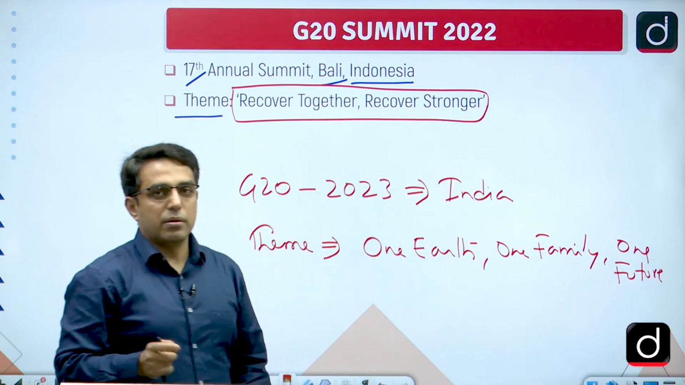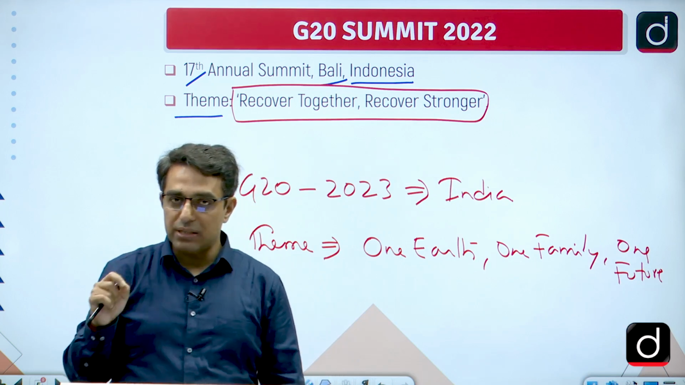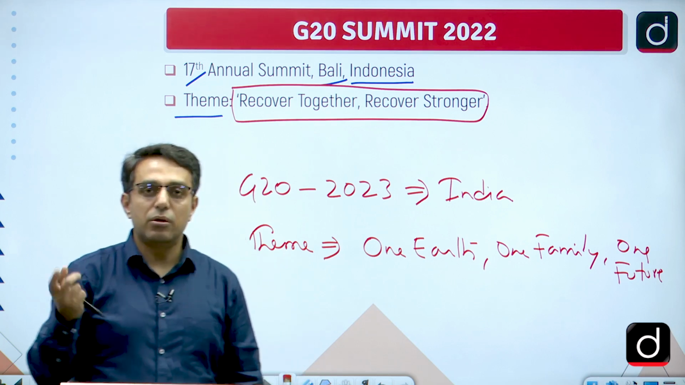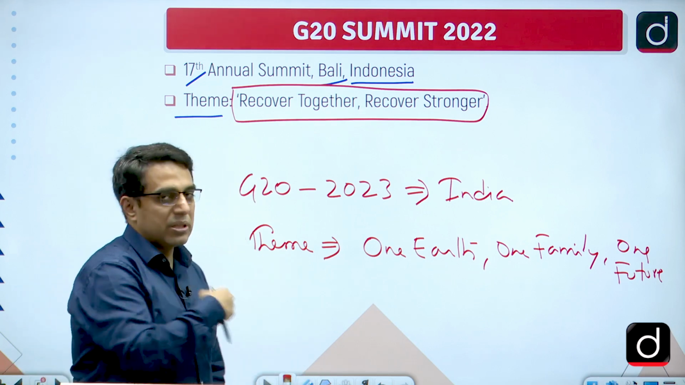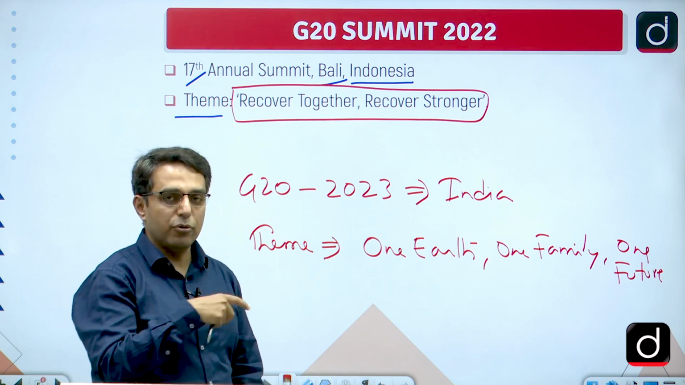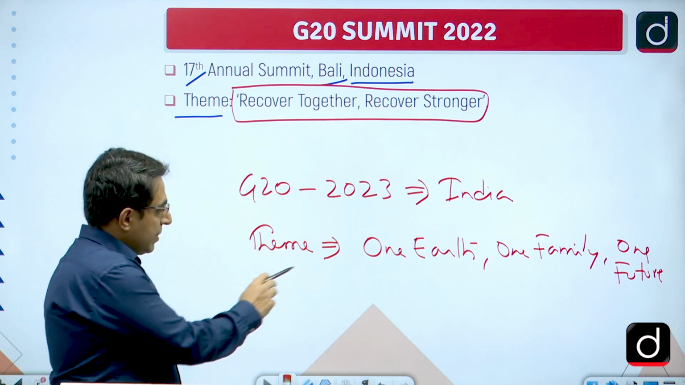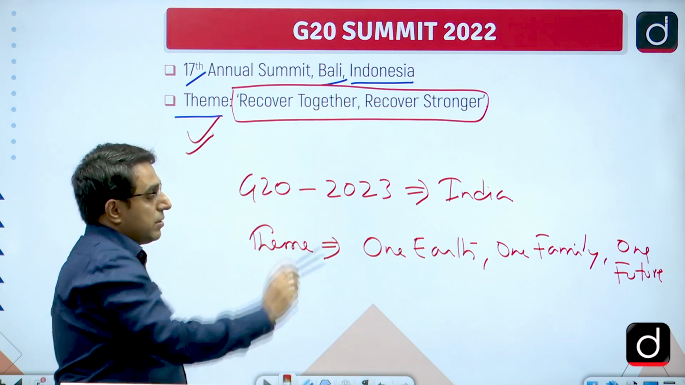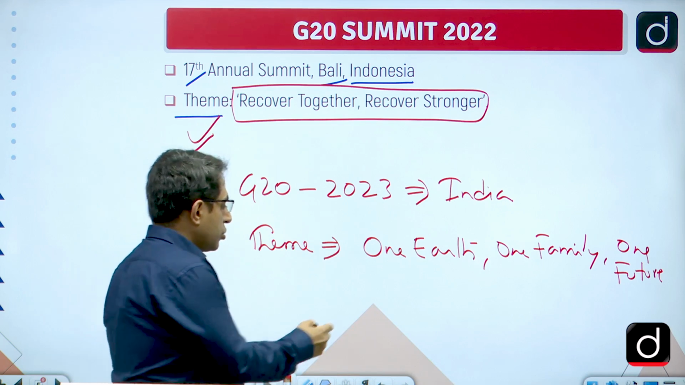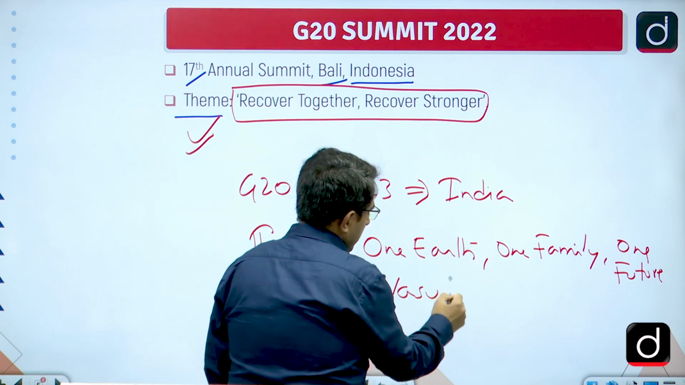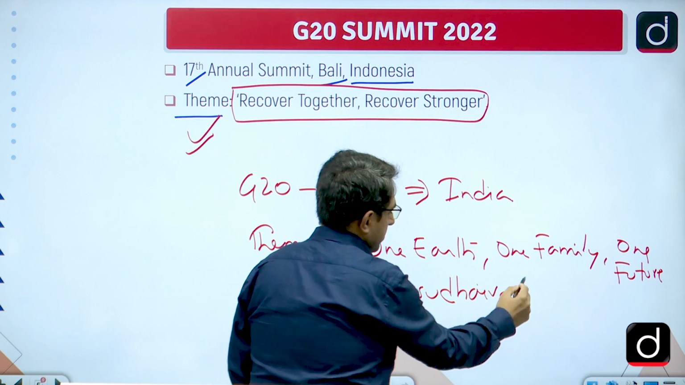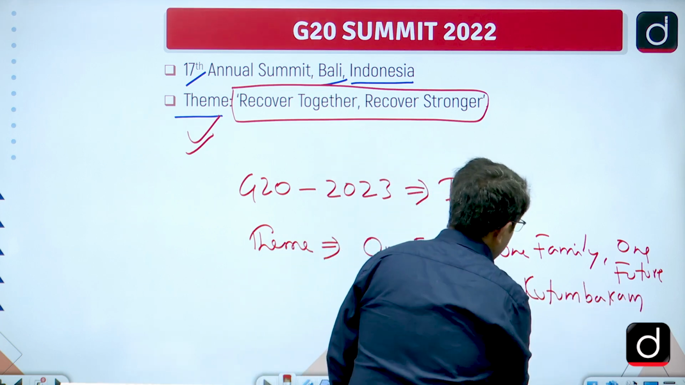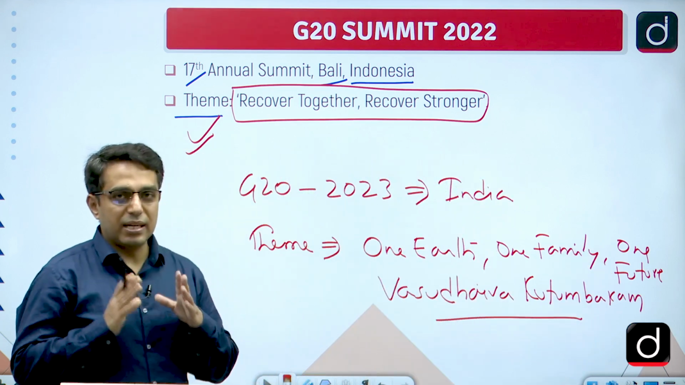So, we should know both the things about the G20 Summit hosted by Indonesia in 2022, because a question can be asked about the 2022 Summit and also about the summit to be hosted by India in 2023. The theme is One Earth, One Family, One Future. The theme of the Bali Summit was Recover Together, Recover Stronger. Also, there is a phrase, Vasudhaiva Kutumbakam, which basically means the world is one family, right. So, this much information at least we should know.